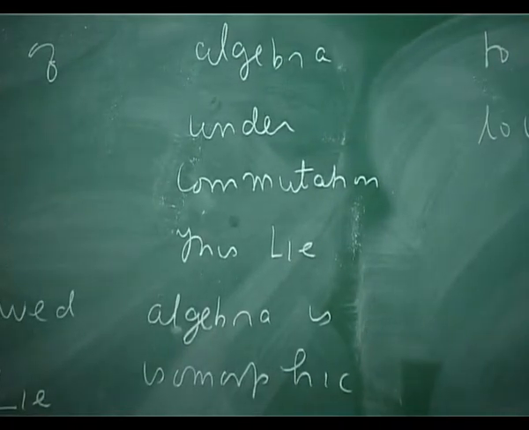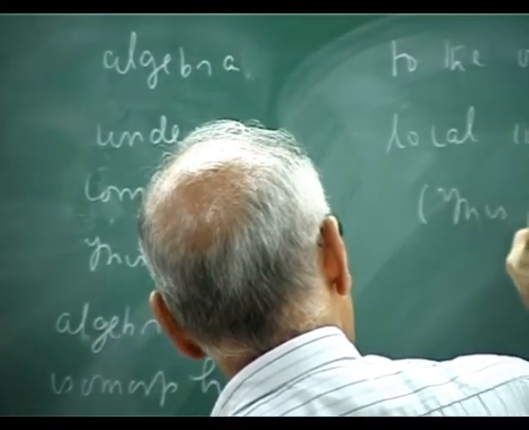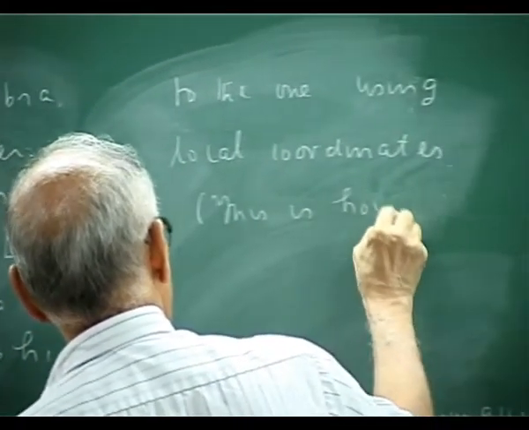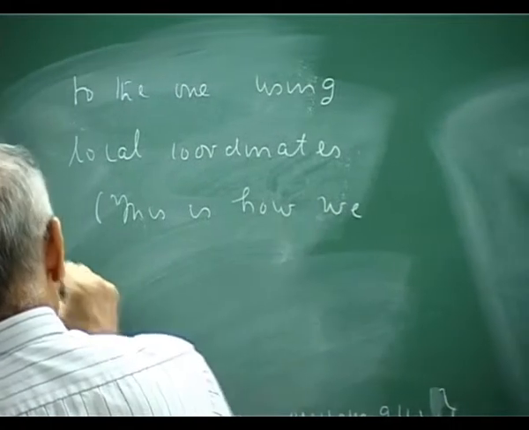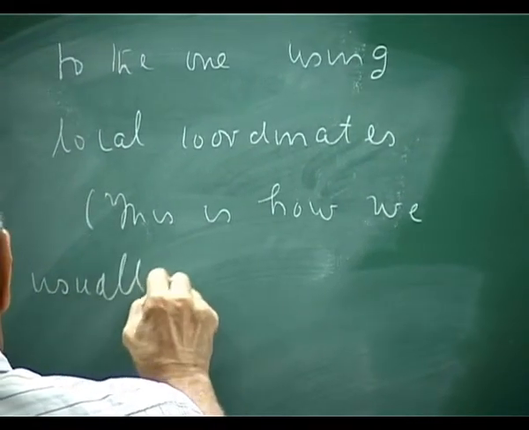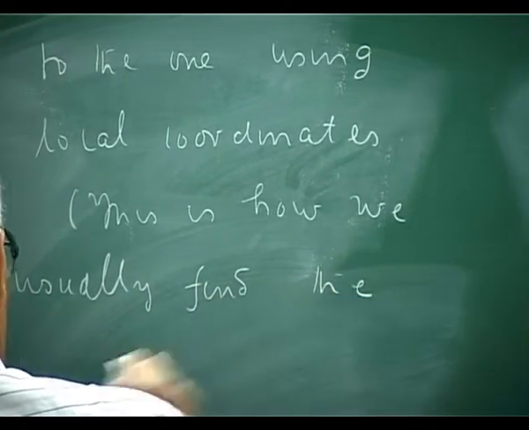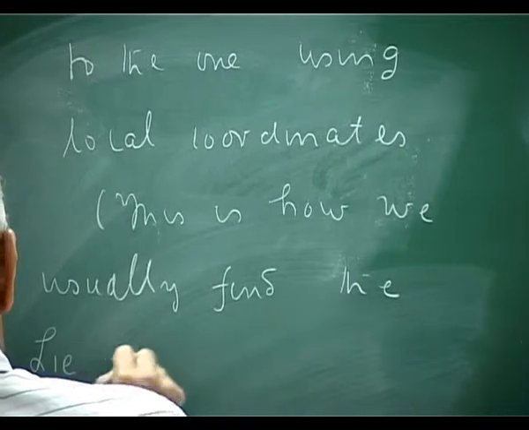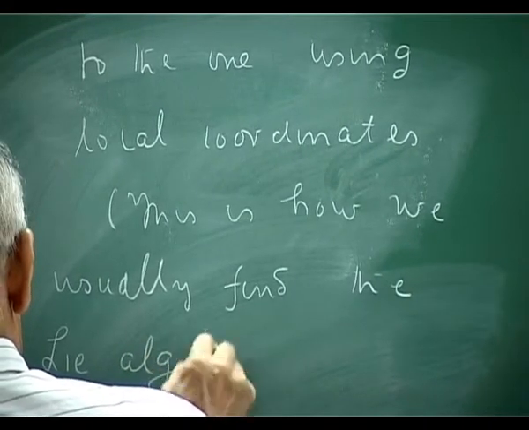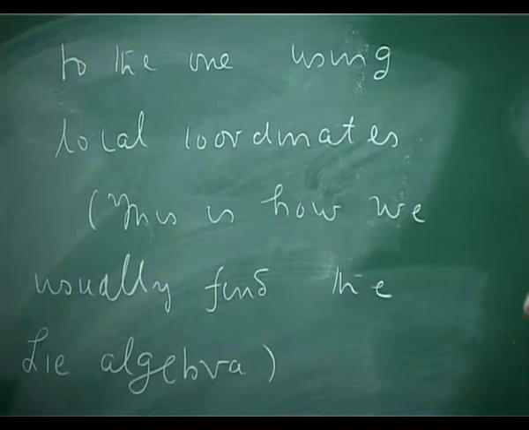Okay. Emphasis, this is how we usually find the Lie algebra. We don't normally go through the other one.